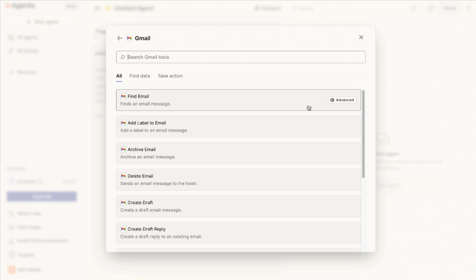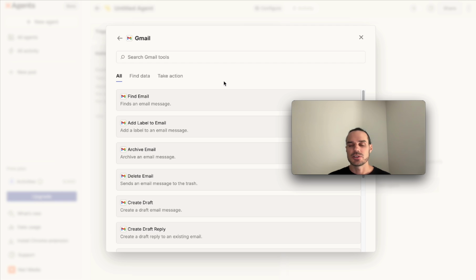So first off, you're gonna want to add your Gmail. Now, if you haven't added your Gmail, you gotta link it and give it permission. Zapier seems pretty safe and secure to me. Of course, it's gonna need access to your inbox to take action for you, but it's the same as having maybe a personal assistant going into your files and inbox. You just gotta have trust. At some point, that's just how it is.